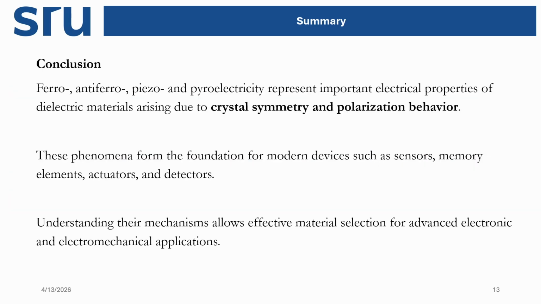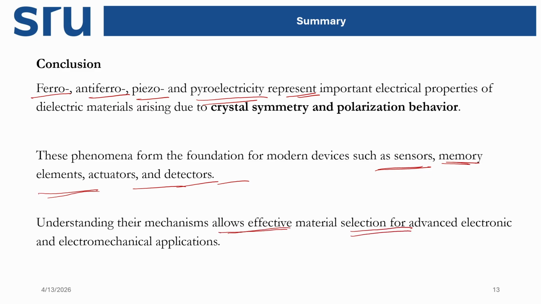So what we have discussed in this section is the properties and meaning of ferro, antiferro, piezo, and pyroelectricity properties for materials, and how it happens, what the mechanism is. We have discussed that part as well. We also discussed the applications of these phenomena, where we can use them: sensors, memory elements, actuators, and detectors, and we have observed their principles here. We understand how this process takes place. Okay, we'll conclude the session here.